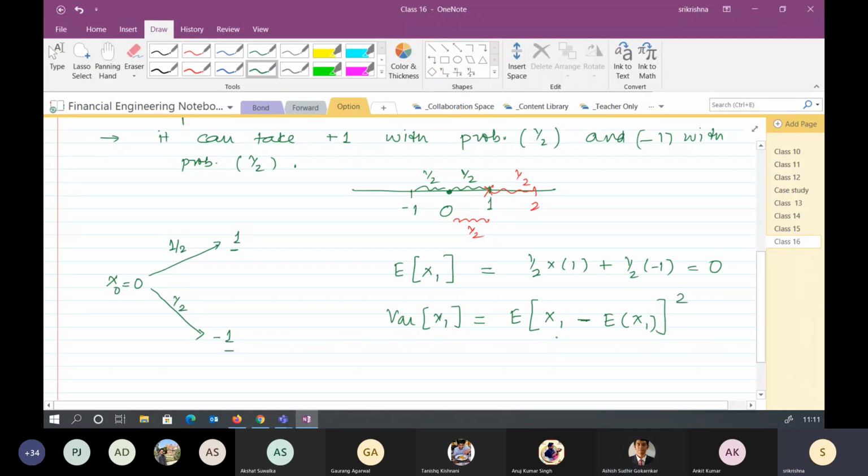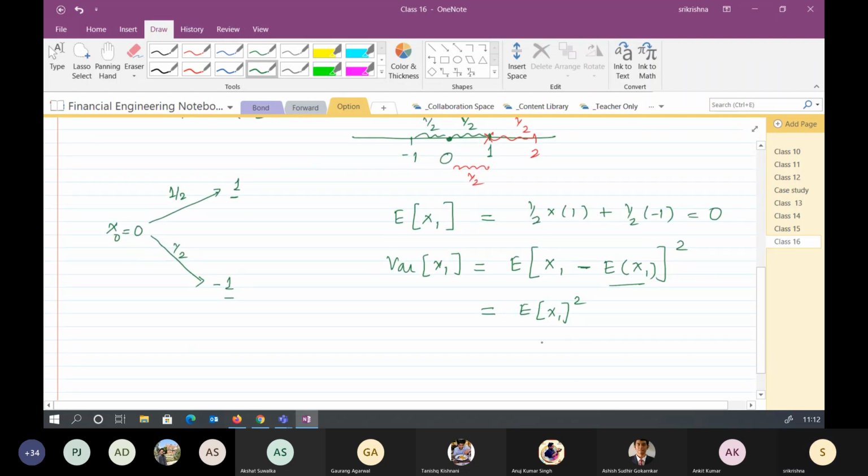Since we know the expected value of x1 is 0, it simply becomes the expected value of x1 square. In this case, the expected value of x1 square would be half times 1 square plus half times minus 1 square, is it not?